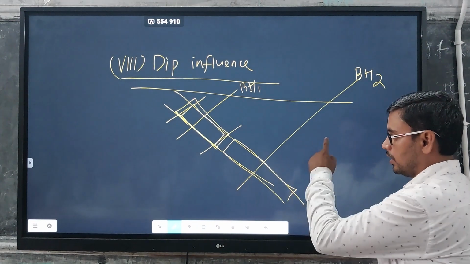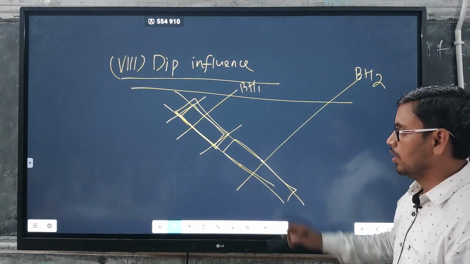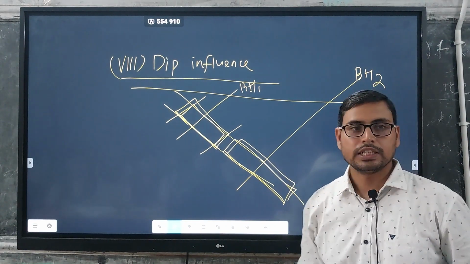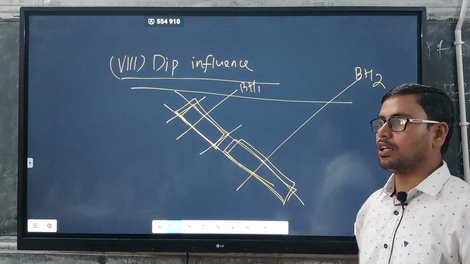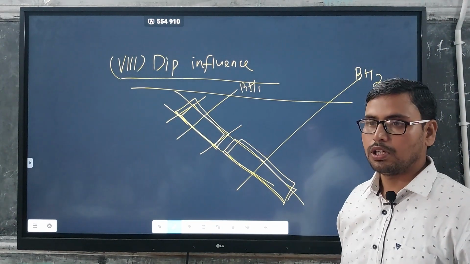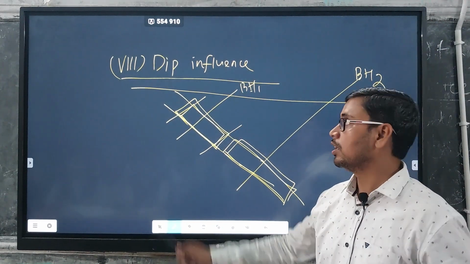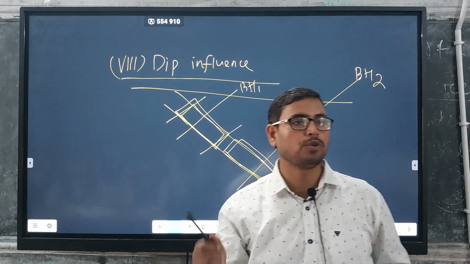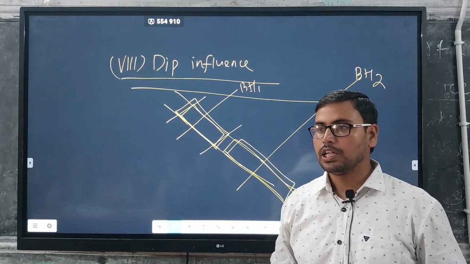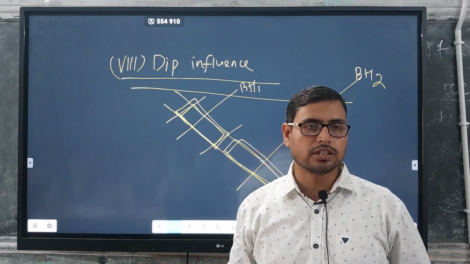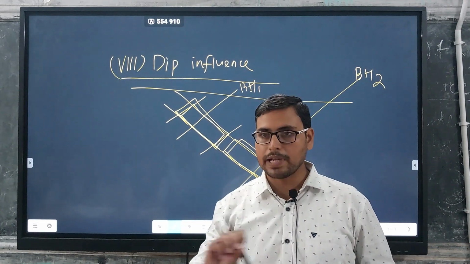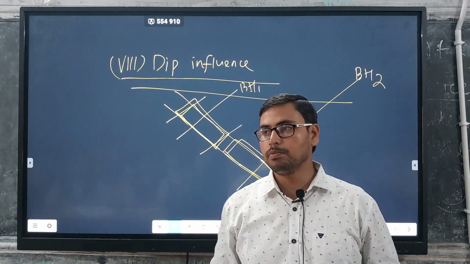Similarly, whatever we are getting in the second borehole, at the second level, we will divide symmetrically with respect to the second borehole, and the influence will be half of the next borehole. This is known as deep influence, meaning we give weightage equally to individual boreholes along their continuity. If that continuity is along the strike direction, we call it strike influence. If the continuity is along the dip direction, we call it deep influence.